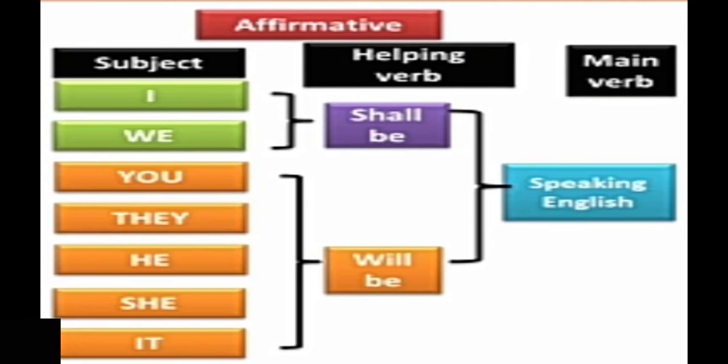Right? Let us make affirmative sentences. Subject plus helping verb plus main verb. Here we have the main verb, speaking English. Let us use, instead of speaking English, playing cricket. Let us make sentences. I shall be playing cricket. We shall be playing cricket. You will be playing cricket. They will be playing cricket. He will be playing cricket. She will be playing cricket. It will be playing cricket. This is how positive or affirmative sentences are made in future continuous tense.